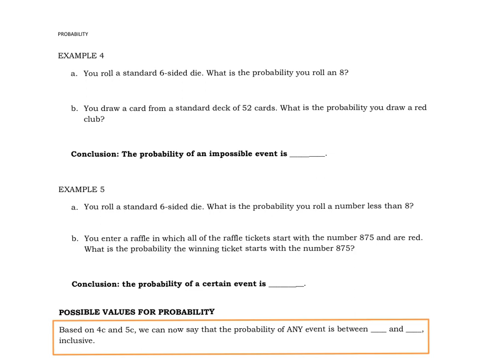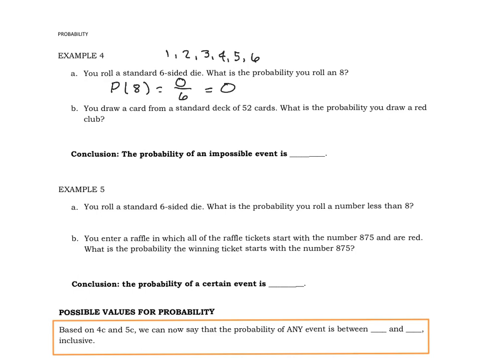All right, example 4. You roll a standard 6-sided die. What's the probability that you will roll an 8? Well, as you know, a standard 6-sided die has 1, 2, 3, 4, 5, and 6 on it. There is no 8 on the standard 6-sided die. So that probability is 0 out of 6, which gives us 0. Now I think you could probably figure out that that's the lowest that the probability can be.